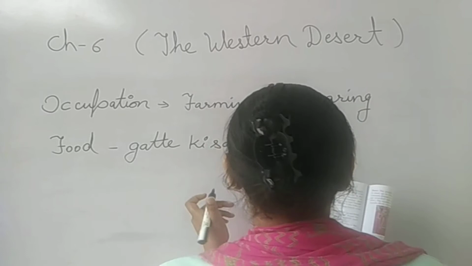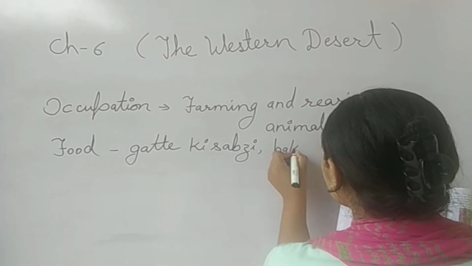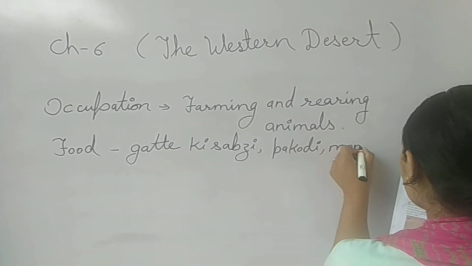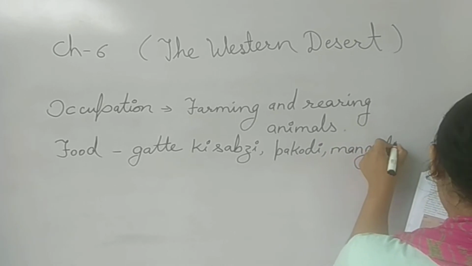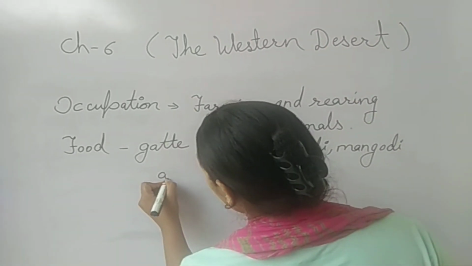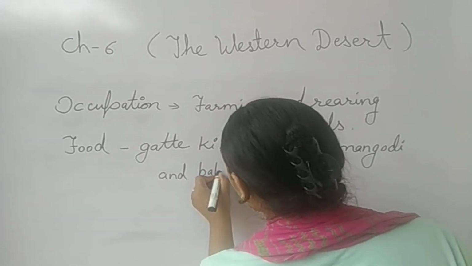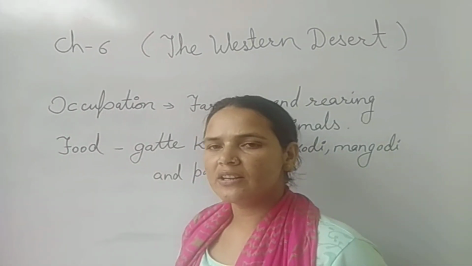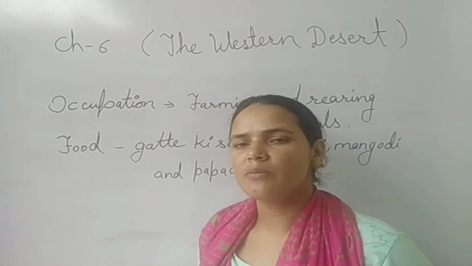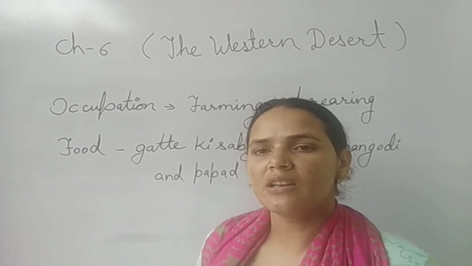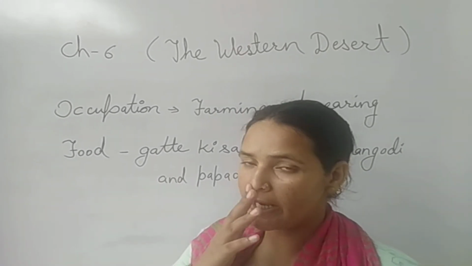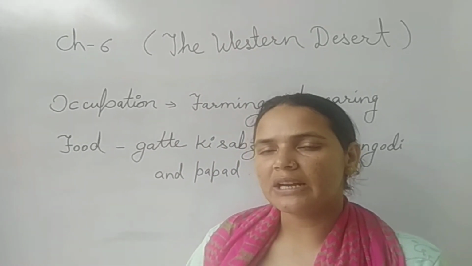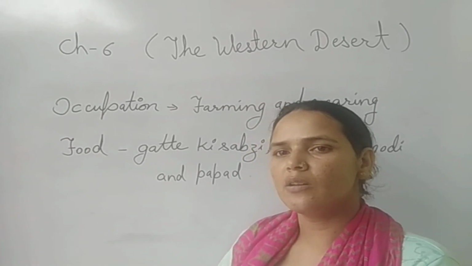This is the famous gatte ki sabzi, pakodi, mangodi, and papad. These things they include in their diet, and the most famous food item that belongs to Rajasthan, not only in Rajasthan but all over our country, is dal bati churma. It is liked not only in Rajasthan, but all over the country.